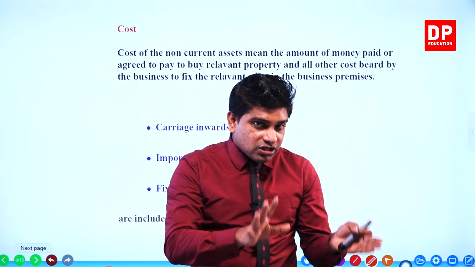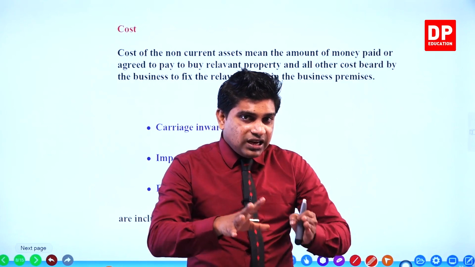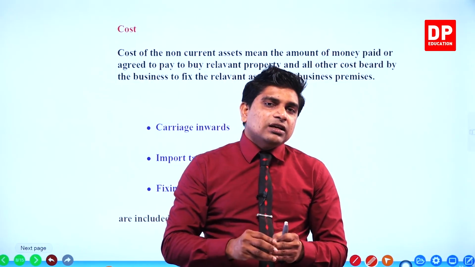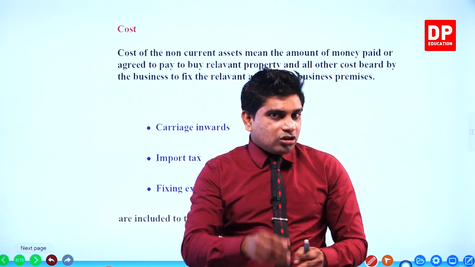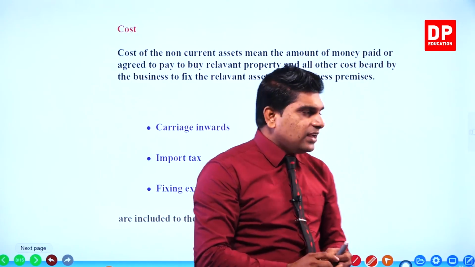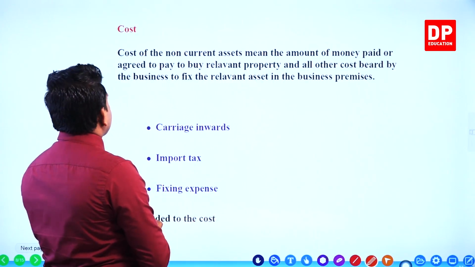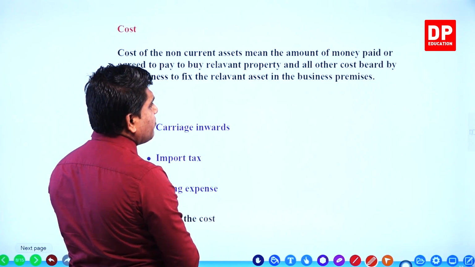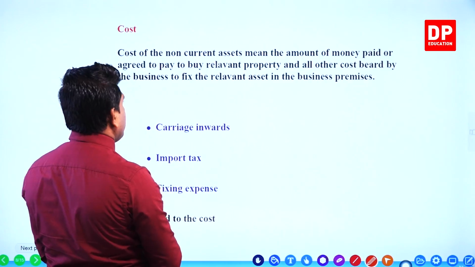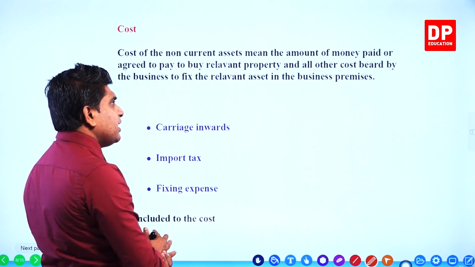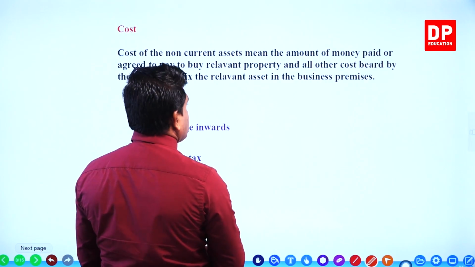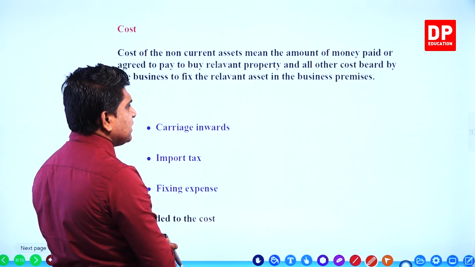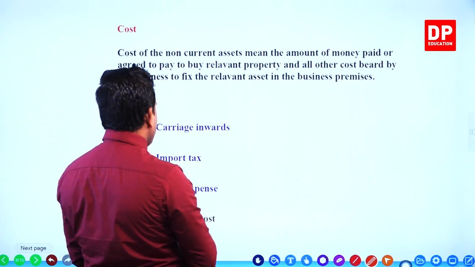Not only that, loading charges and fixing expenses are all included in the cost, not only the payment to the supplier. Cost of the non-current assets means the amount of money paid or agreed to pay to buy the relevant property and all other costs borne by the business to fix the relevant asset in the business premises, right?